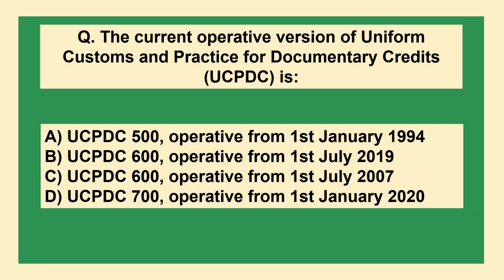My next question is: the current operative version of Uniform Customs and Practice for Documentary Credits, UCPDC, is A. UCPDC 500 operative from 1st January 1994. B. UCPDC 600 operative from 1st July 2019. C. UCPDC 600 operative from 1st July 2007. D. UCPDC 700 operative from 1st January 2020.